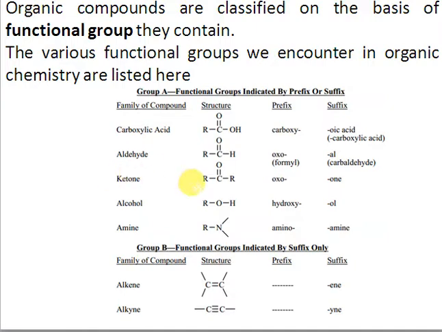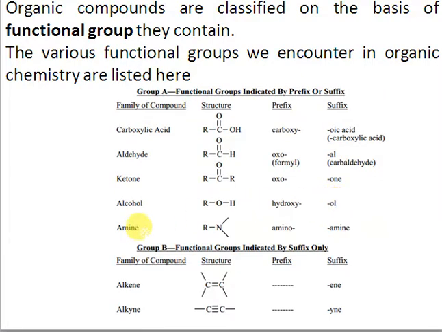Then we have ketone. So this is the general structure of ketone. Prefix is oxo. So both ketone and aldehydes are represented by the prefix oxo, but their suffixes are different. In case of ketone, the name ends with -one. Then we have alcohol. If you are using alcohol as a prefix, you should know it is hydroxy. But if it's used as a suffix, it is used in the form of -ol.